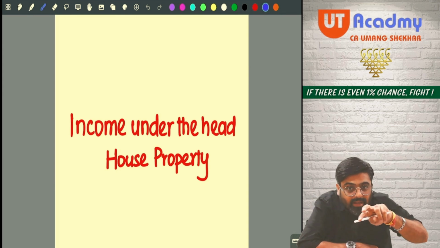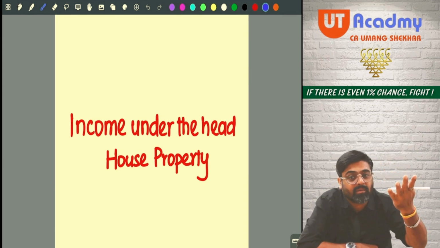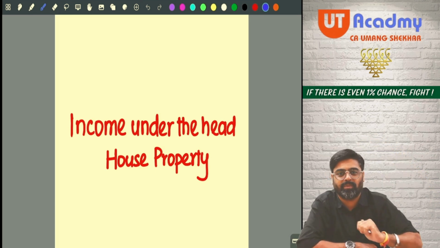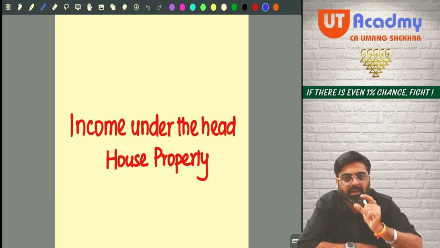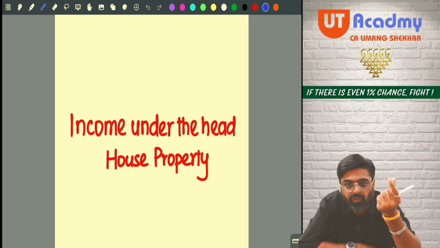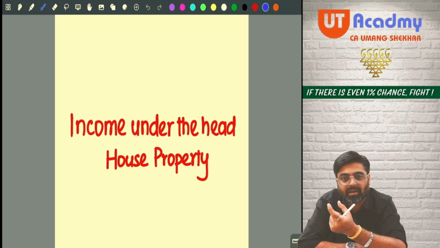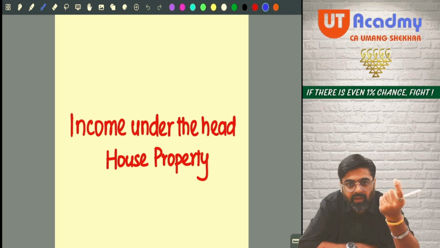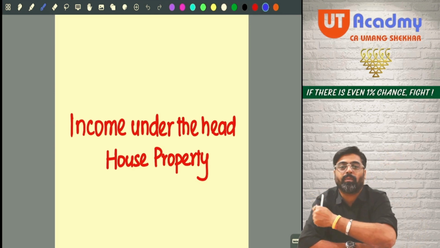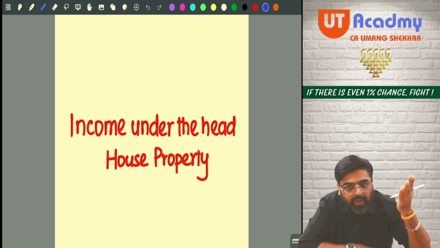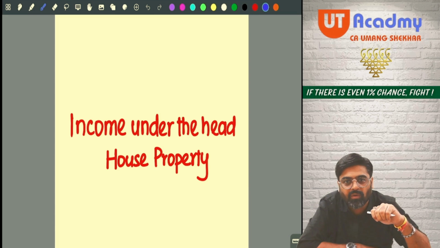Now, once you classify the sources and their incomes under 5 heads, the computation of 5 heads has to be done. Some incomes are taken to salary; from that income, compute the salary head income. Some incomes are taken to house property; from that, calculate the house property head income. Yes or no? So like this, we are supposed to calculate the income under 5 heads.